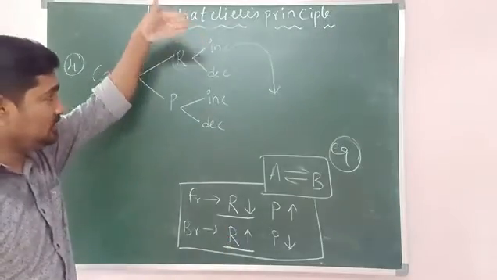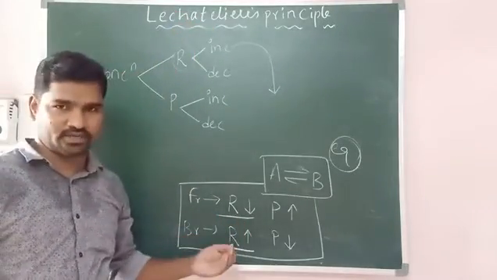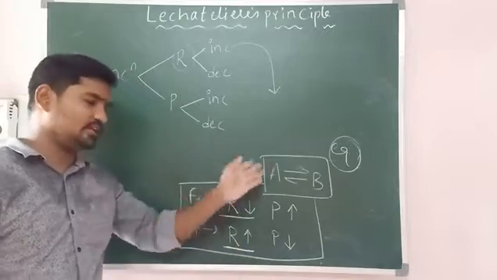So इधर increase हो रहा है तो decrease की तरह support करना है. So किधर decrease हो रहा है? Forward direction में decrease हो रहा है.